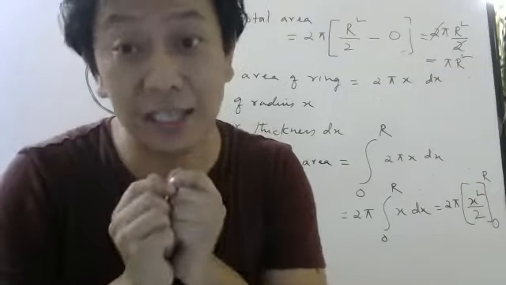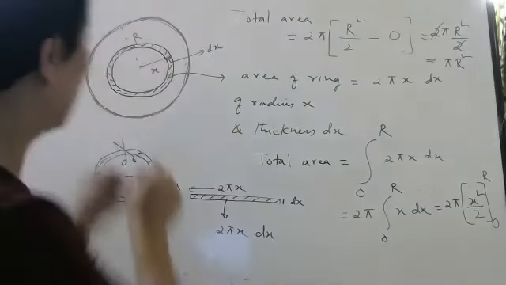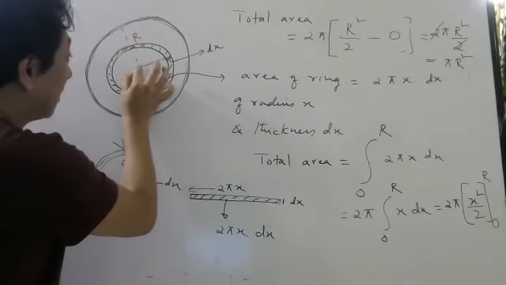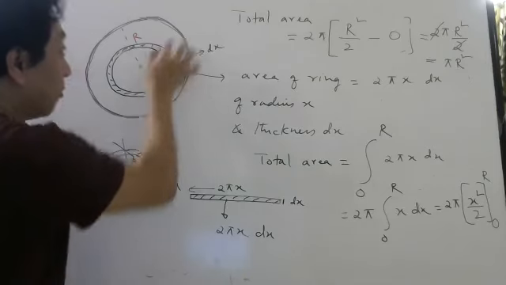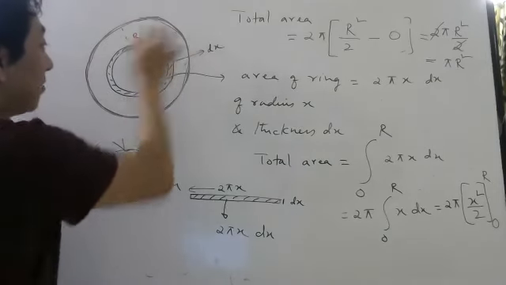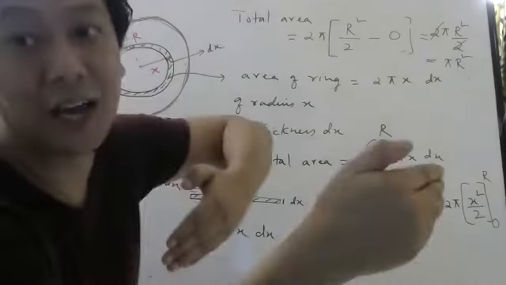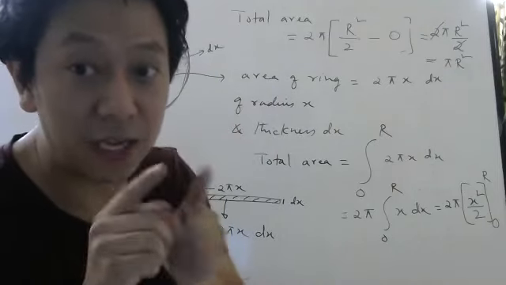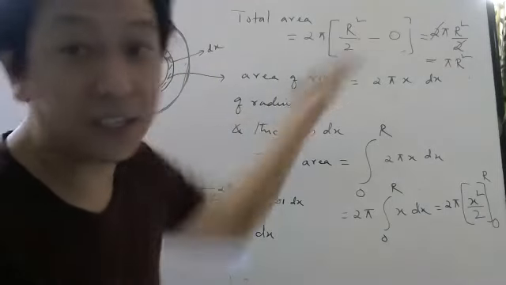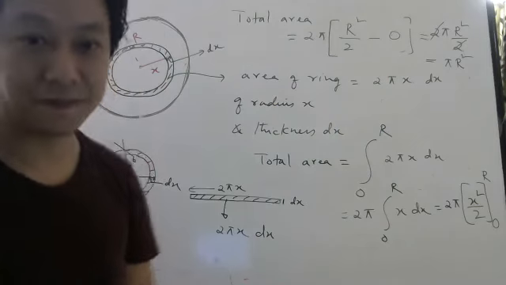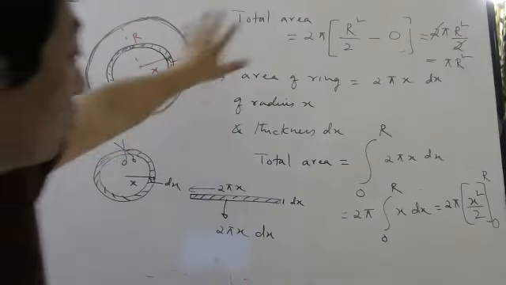And see how nicely we have chosen the limits. When I start from this ring, my variable is 0. When I go to this ring, my variable x becomes capital R. So that way you have to choose the limits. Then only you can do the integration. Okay, thank you. Anybody wants to discuss about this?